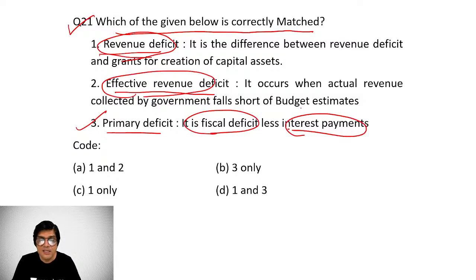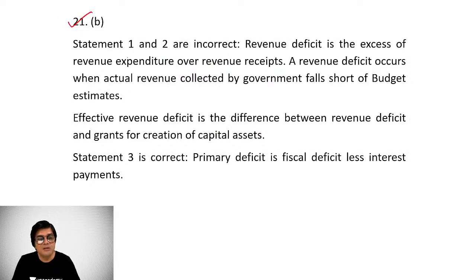So ये तो cause है revenue deficit का, तो revenue deficit में ये definition जाएगा और effective revenue deficit में ये definition आएगा. That means which is correctly matched is only 3. Therefore, in question number 21, the only statement 3 is correctly matched. B is the correct answer.